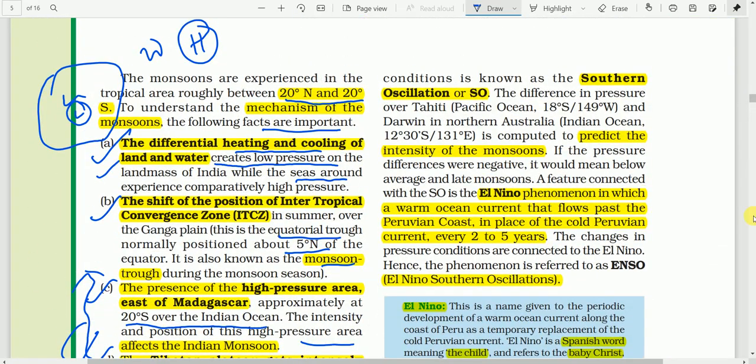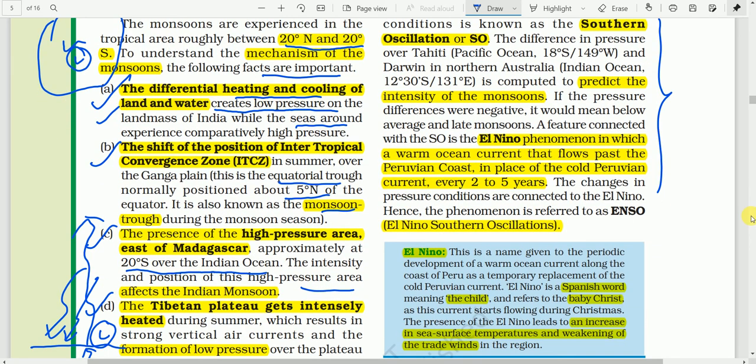Okay, here in this area, one thing you have to know is that the difference in the pressure over Tahiti, that is over the Pacific Ocean, and Darwin in North Australia, that is over the Indian Ocean, is computed to predict the intensity of the monsoon. And if the pressure difference is negative, it would mean below average and late monsoons.